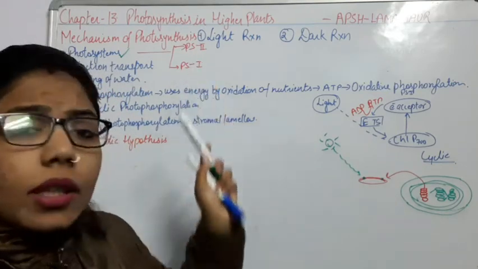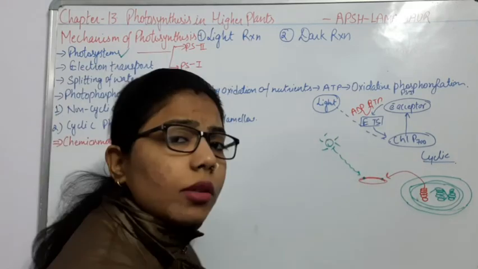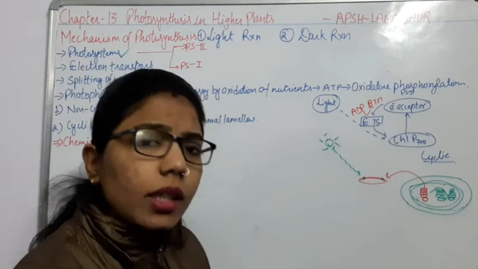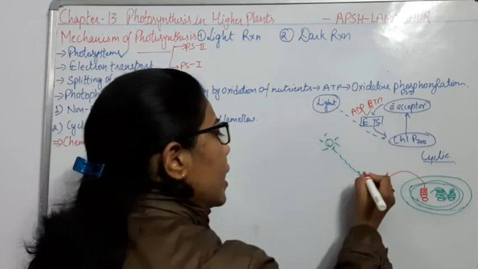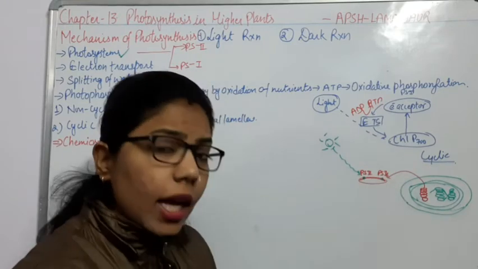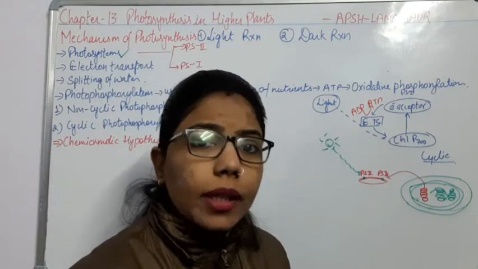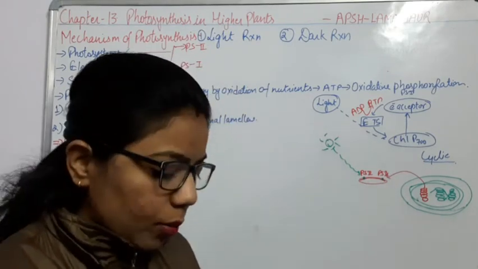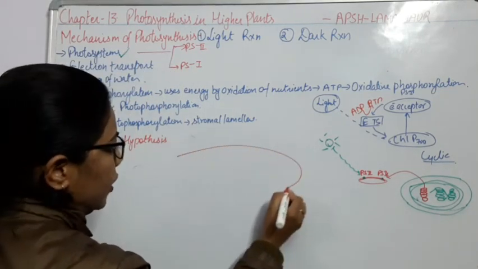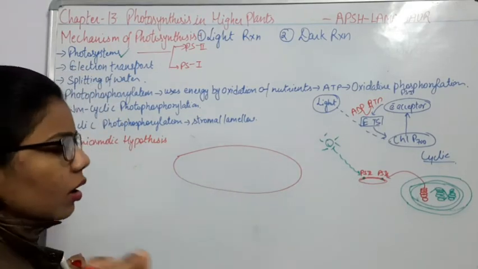So what is going to happen? The light coming from the sun gets trapped into the membrane of the thylakoids. In the membrane of thylakoids, two photosystems are there. What are these two photosystems? PS2 and PS1, right? And in photosystem 2, there will be the splitting of water molecules. Now I am going to draw the whole structure of the thylakoid membrane, which I have drawn here in a very small form.